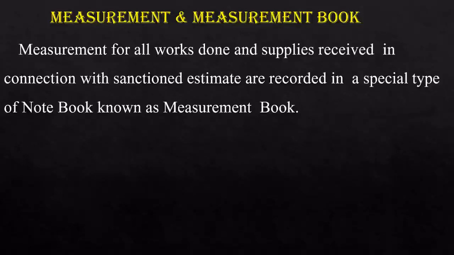Now, let us discuss what is measurement and measurement book. Measurement for all the works done and supplies received in connection with the sanctioned estimate has to be recorded in a special notebook, what we call the measurement book.